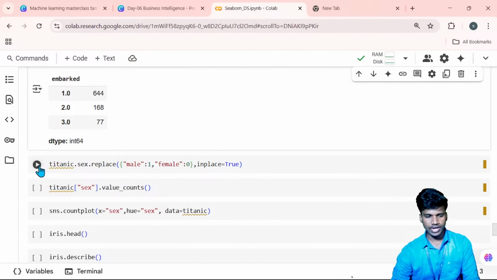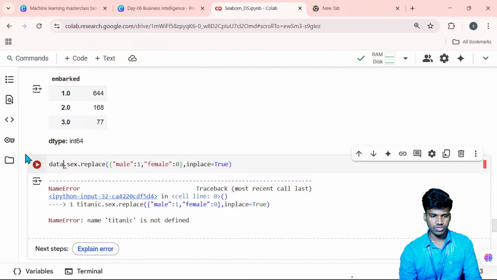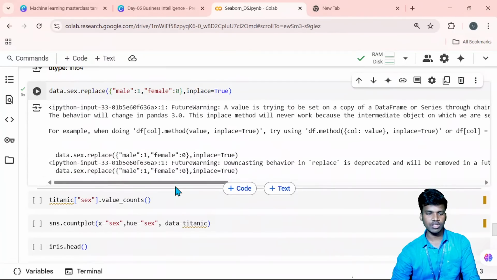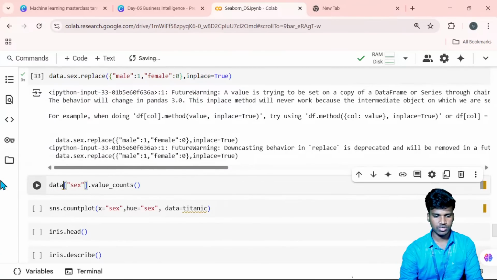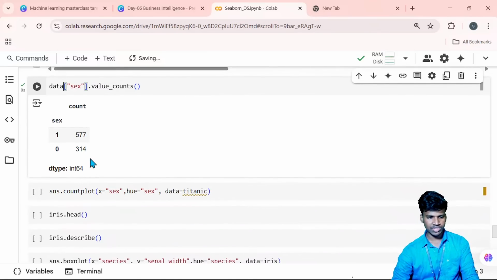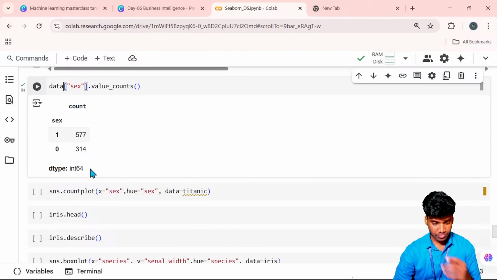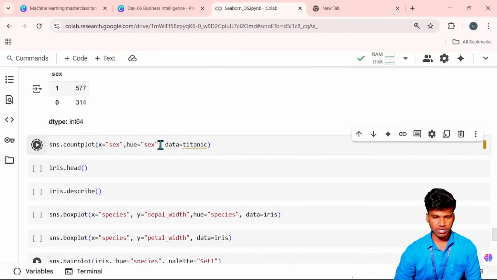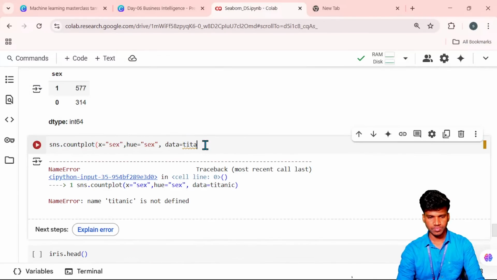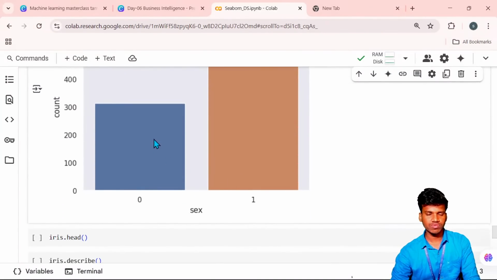Okay. So for the Titanic data, again replacing the values of our gender column also. It is easy to understand for prediction, so only then can we make this kind of conversion. So 1 is 577 and 0 is 314. That is the male and female count. Here, sorry. So the count plot of gender. Now the 0s and 1s will be converted, right?